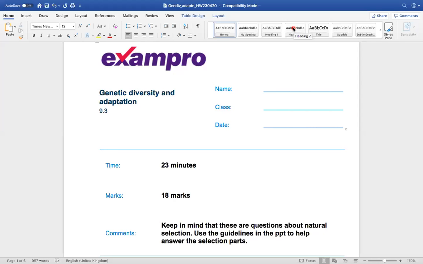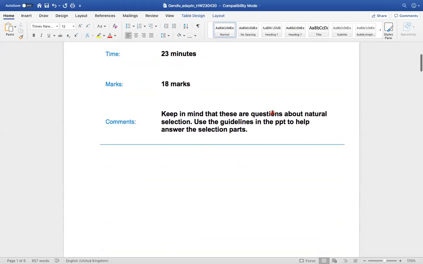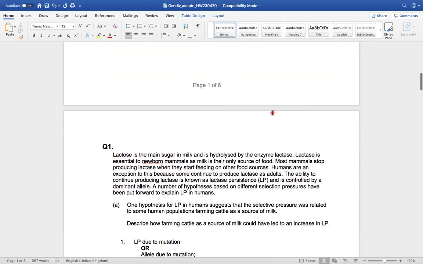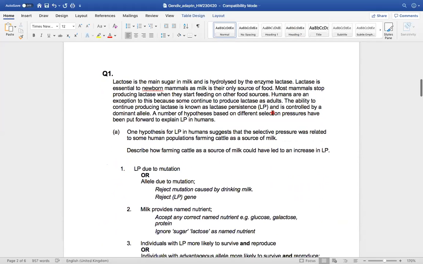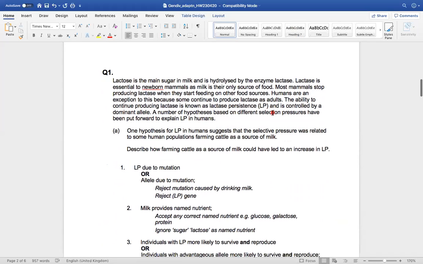Hello all, I'm quickly going to talk through the exam questions that you did last week. I'm not going to spend a lot of time because I'm going to put the mark scheme on the drive so you can just mark it yourself. But I just wanted to go through the calculation more than anything else. Some people were asking about this when you were doing it.